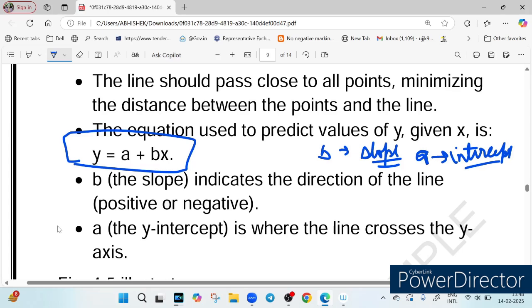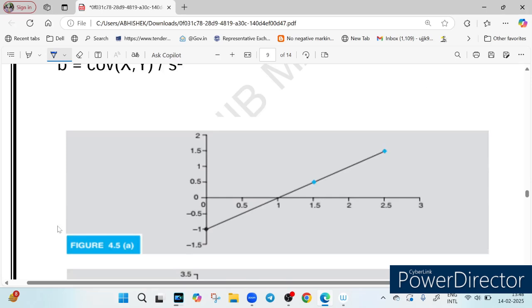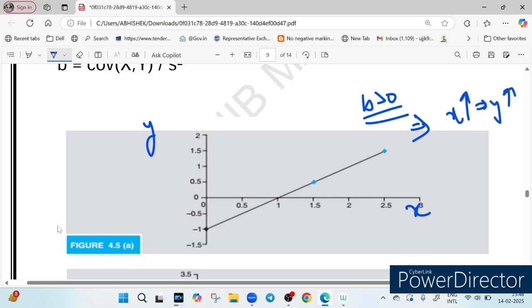In this graph, 14.5a, you can see easily that b is positive, the slope is positive. Why? Because the line is going upward, meaning a positive slope. It means that as one thing increases, the other also increases. Suppose this variable is x and this one is y. A positive slope indicates that if x increases, y also increases. That is the significance of a positive slope.